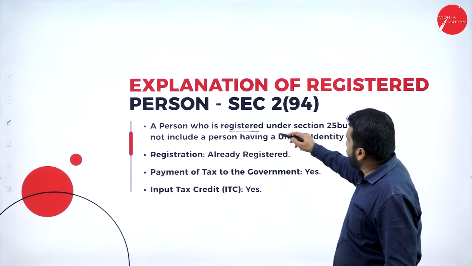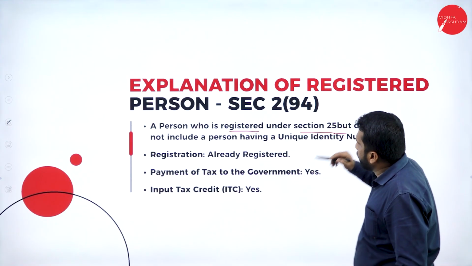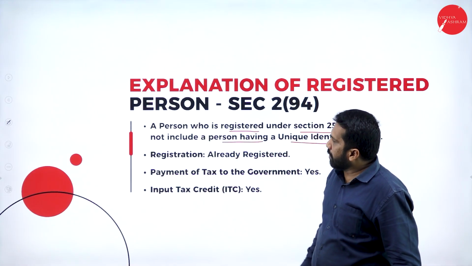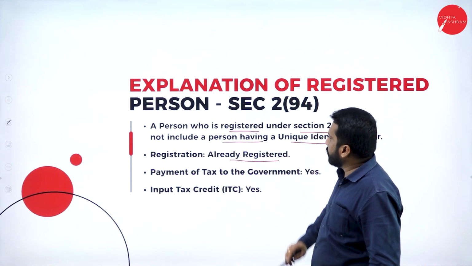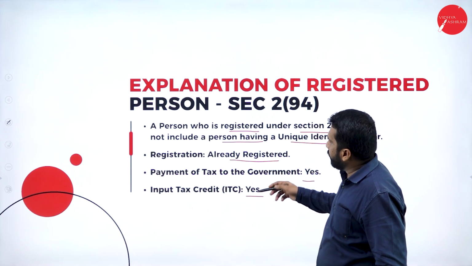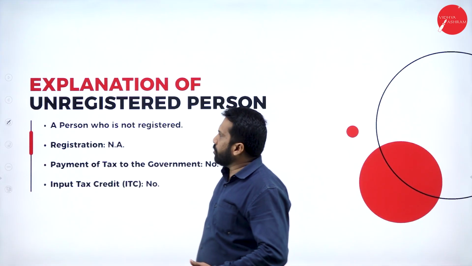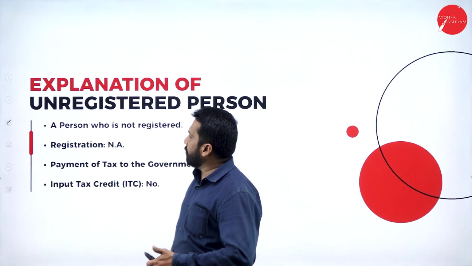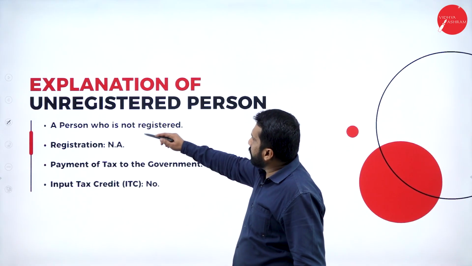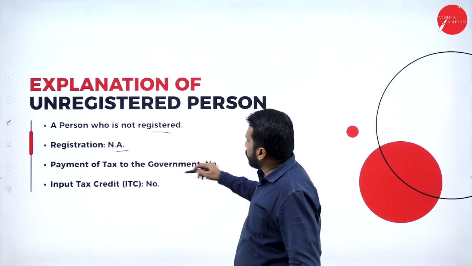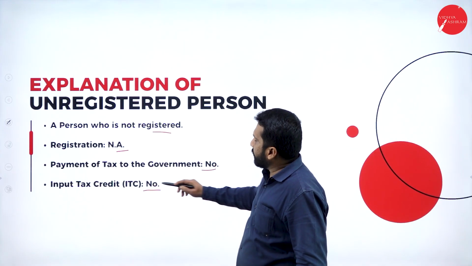A person who is registered under section 25, but does not include a person having a unique identity number. Registration: already registered. Payment of tax to the government, yes. Input tax credit, yes. So once you register, you will get a unique number, like the GST registration number. A person who is not registered: registration not applicable, payment of tax to the government, no, and input tax credit, no.